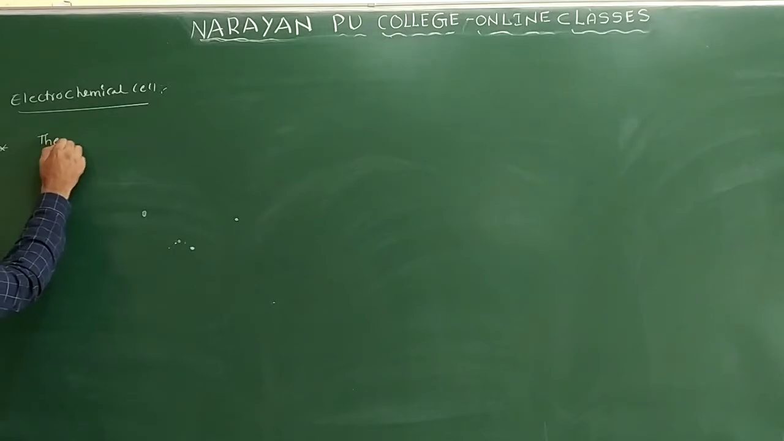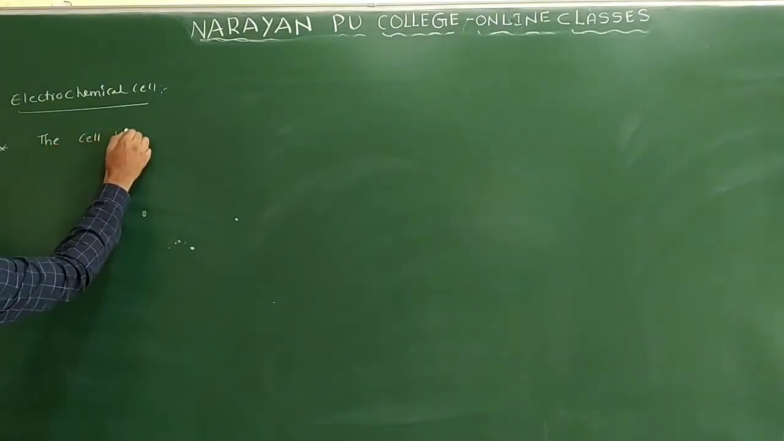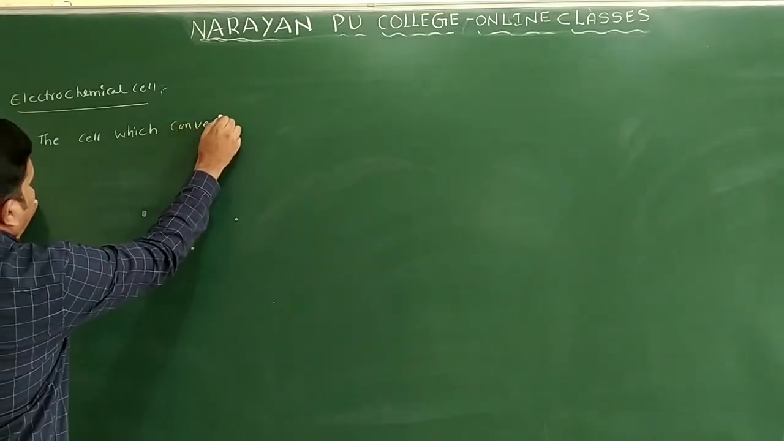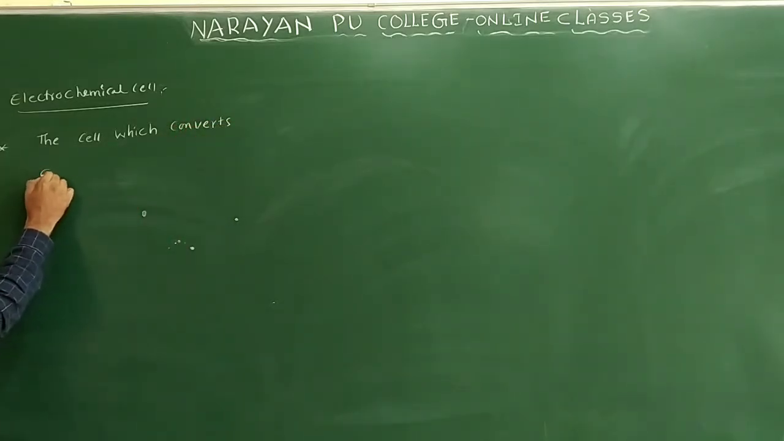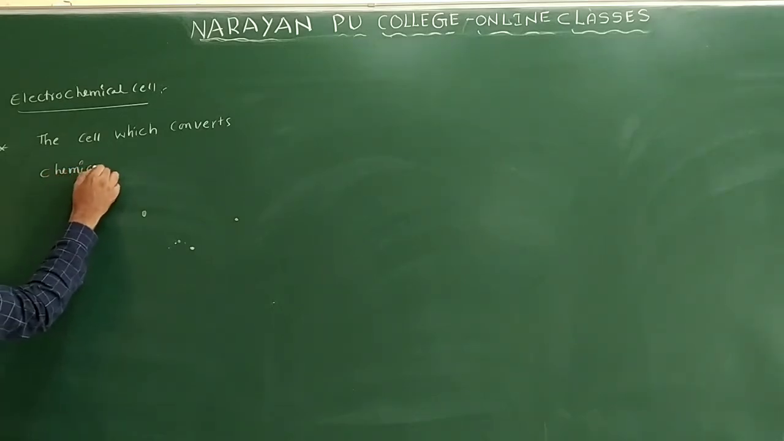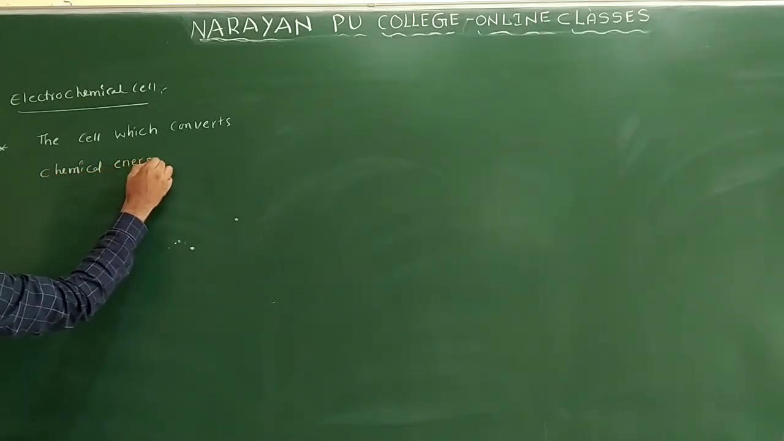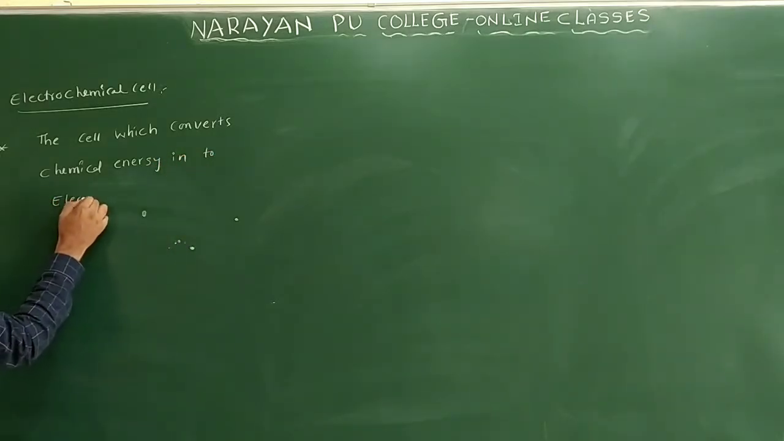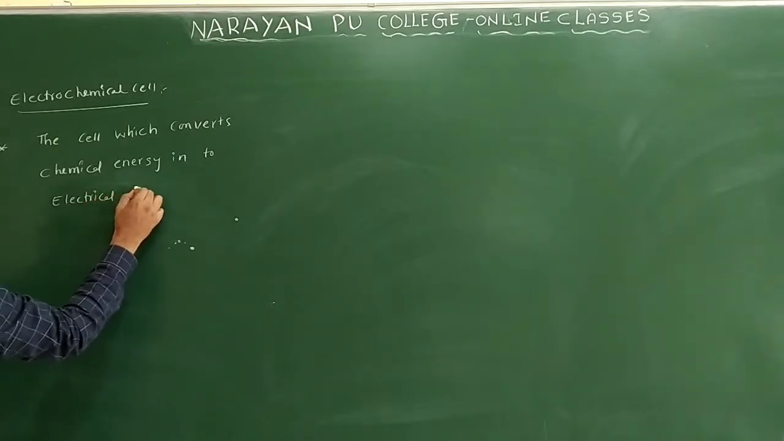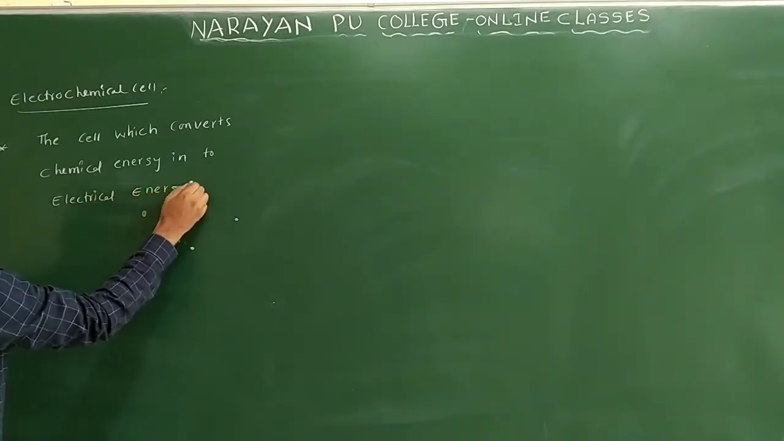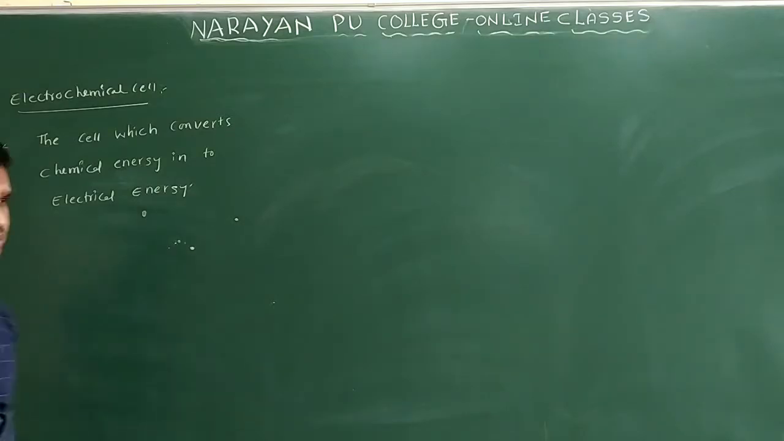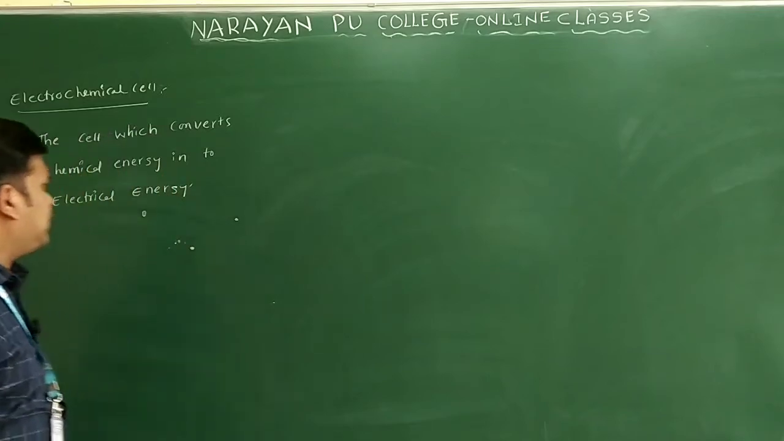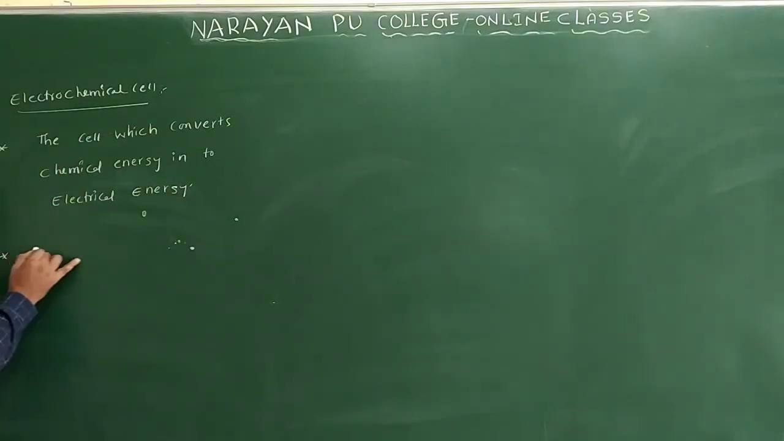The cell which converts chemical energy into electrical energy. This cell we are calling an electrochemical cell only. Simply by using chemical energy we want to produce electricity. Clear? That cell is what we call an electrochemical cell.